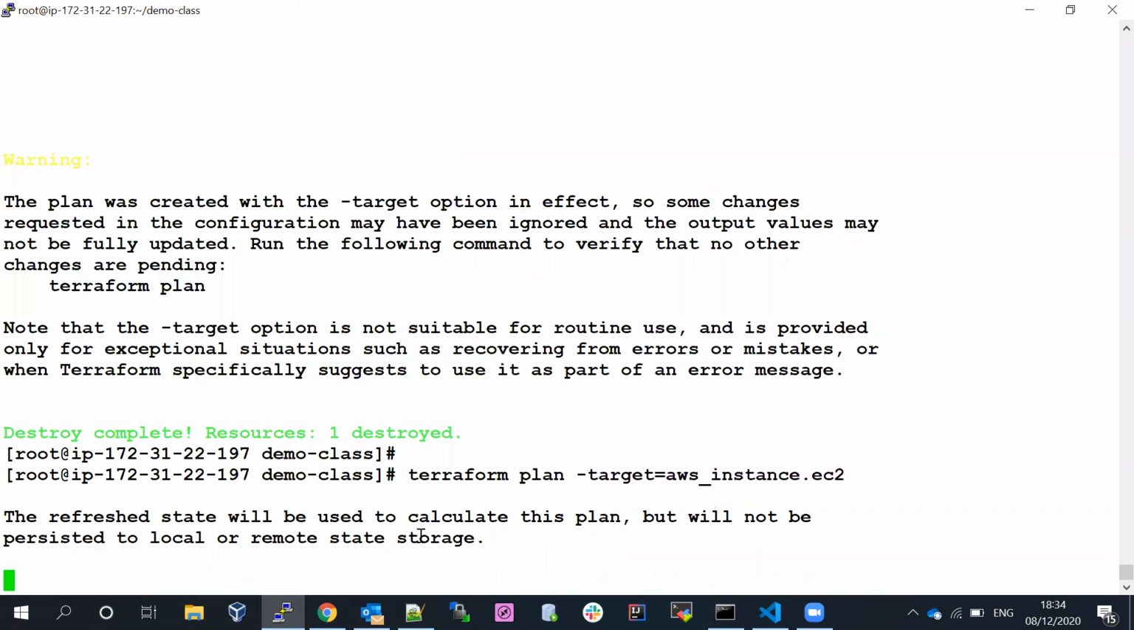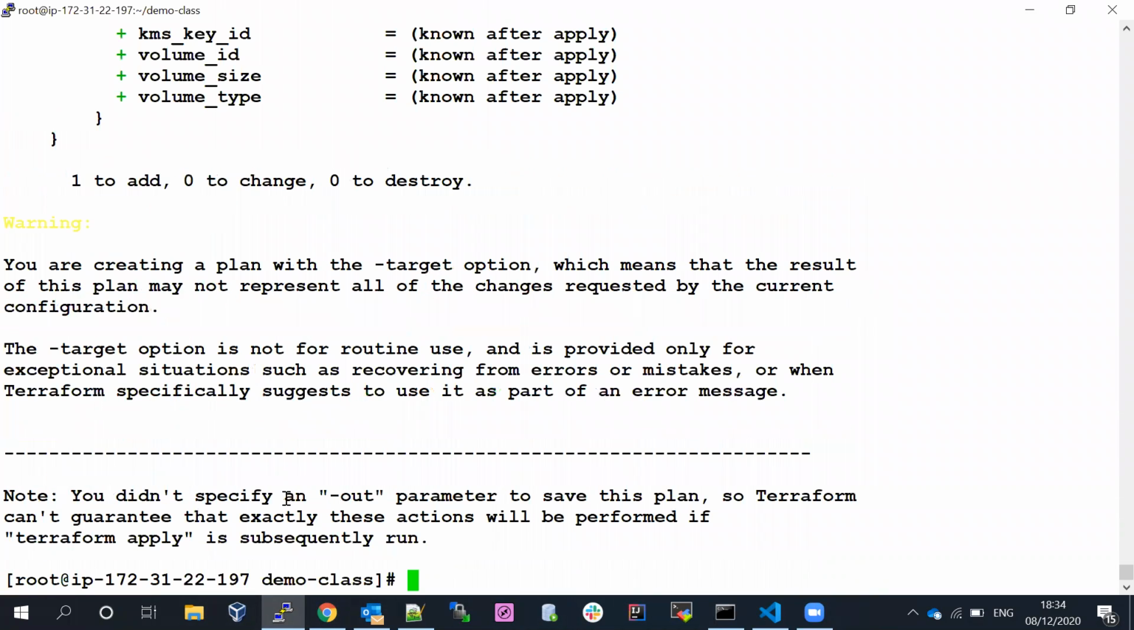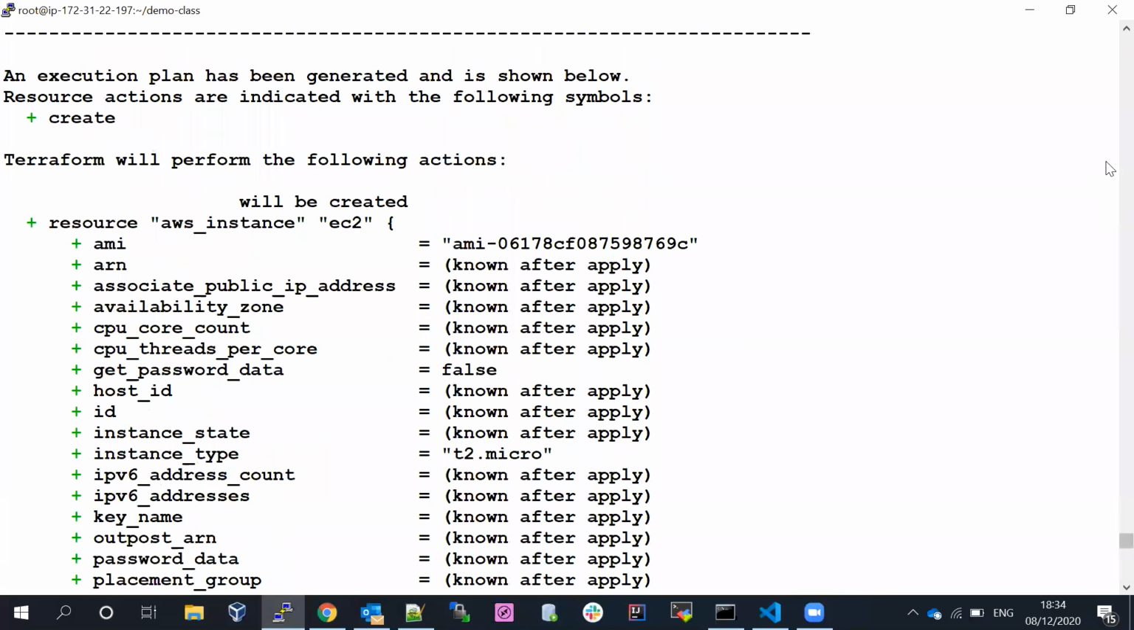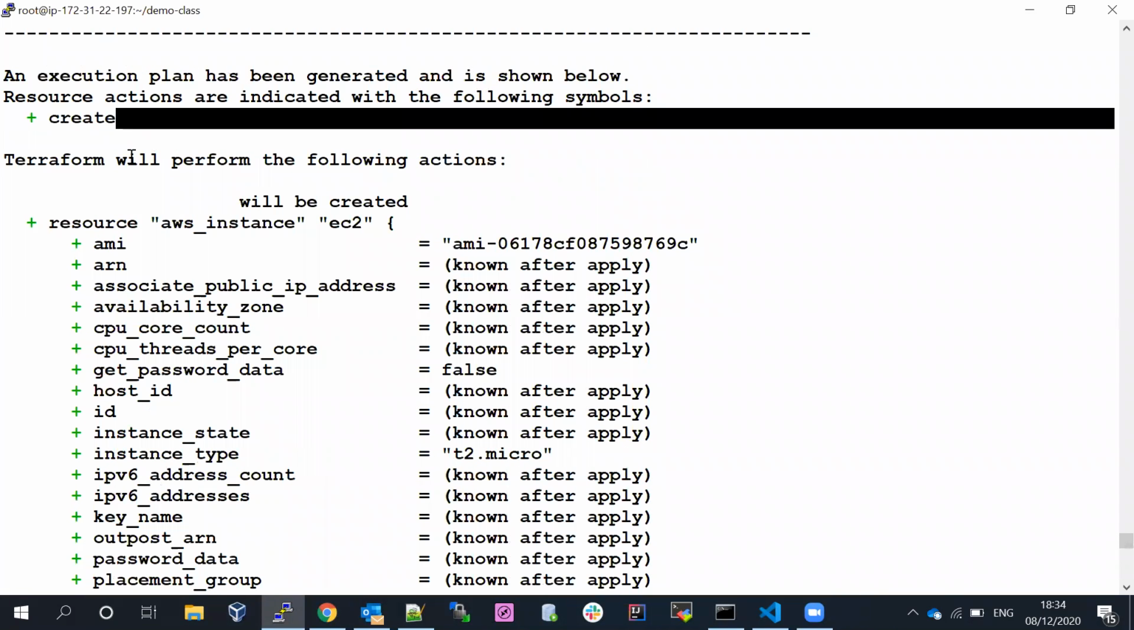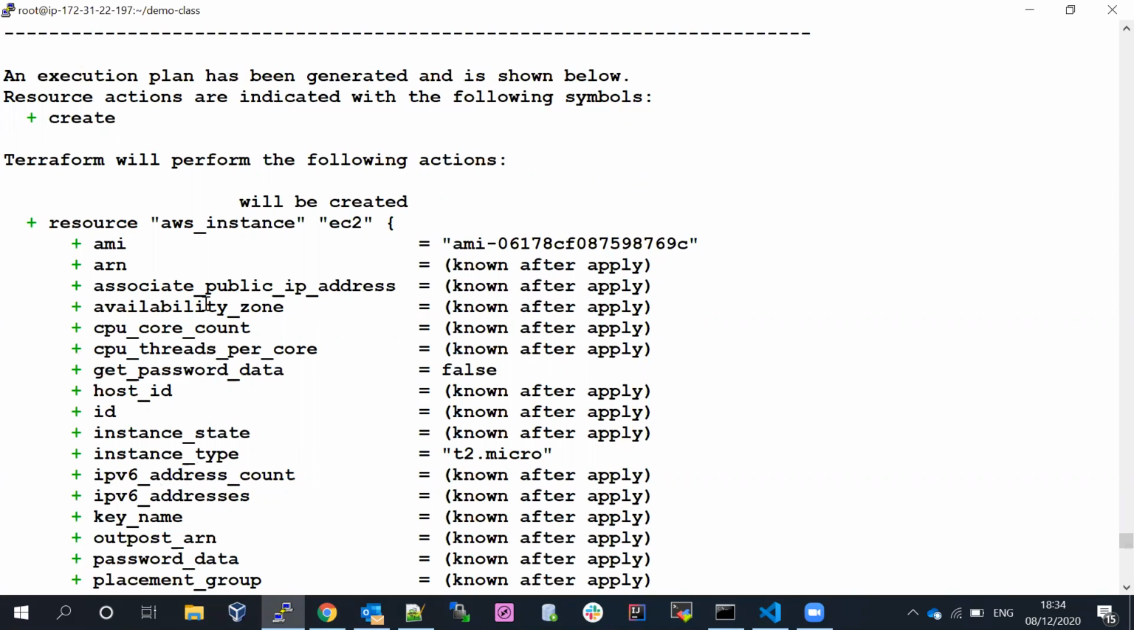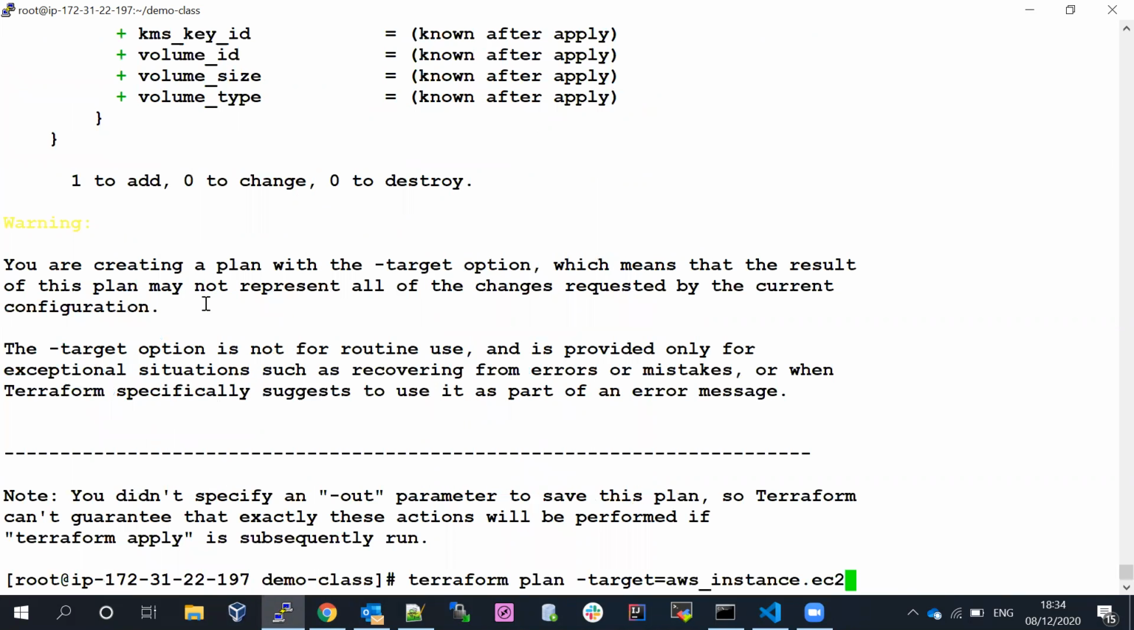So if you say plan, what is it going to show? It will say clearly 1 to add and 0 to change. You can see everything is green, so it's going to create. Here we are calling it as one resource. One resource we can destroy, we can modify, we can do anything with one resource. If you want, you just need to target that one.